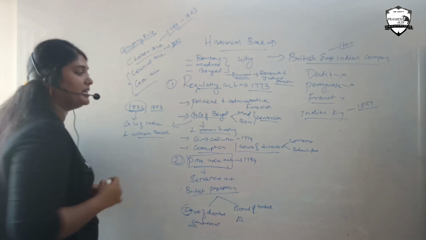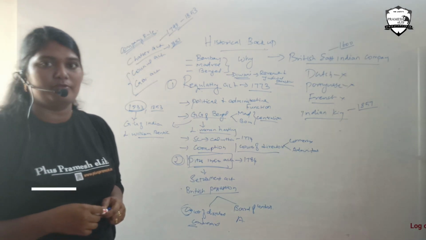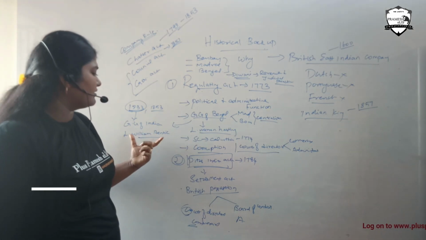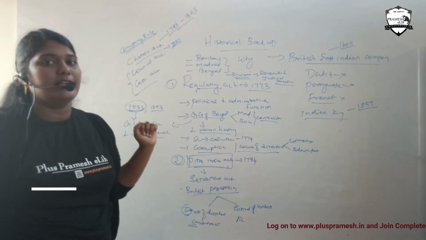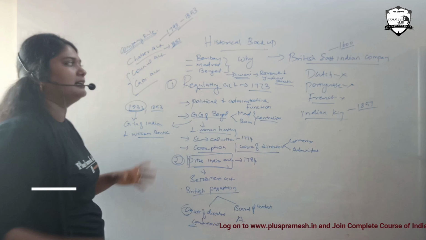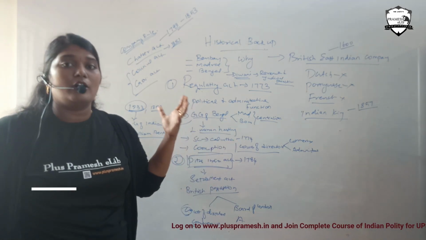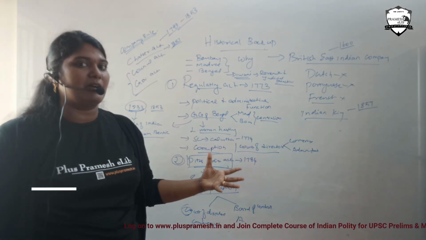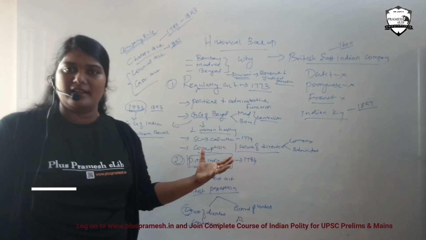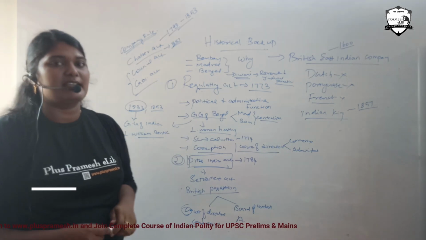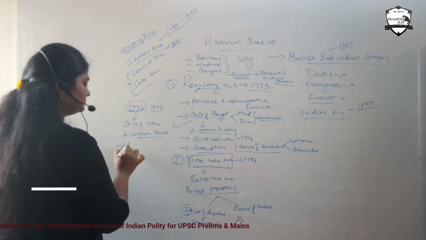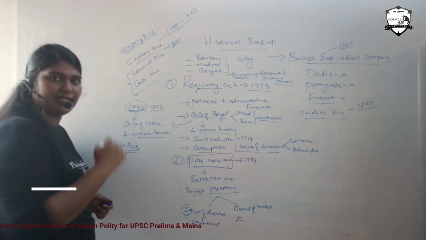Okay, so the first Governor-General of India is given in the 1833 Charter Act. And also, until then, the various regulations given by the British East India Company were called regulations. From the 1833 Charter Act, they are called Acts. Not regulation, it is Act.